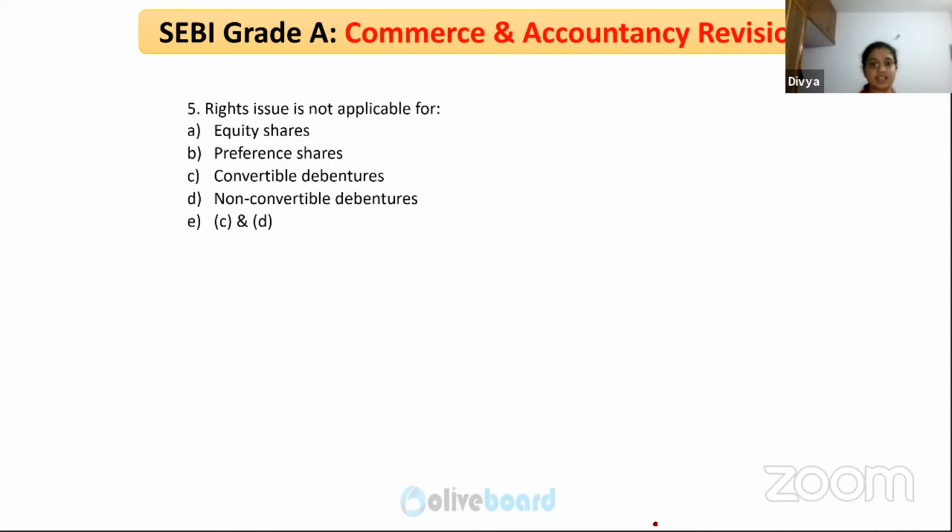Right. So the answer is, okay, yes, this is a part of your commerce and accountancy as well, bonus and rights issue. There you will study about the provisions. Here, again, it is provisions and the entries part. Yes, so convertible and non-convertible debentures cannot be having right issue.